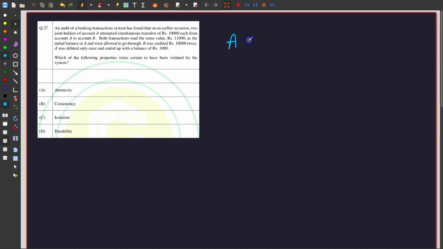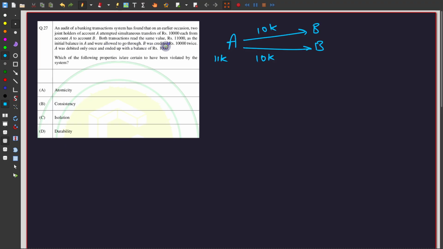They are trying to send, in parallel, an amount to B, each of 10k. Both transactions read the same value of 11k as the initial balance of A. So the initial balance of A was 11,000. Both of the joint account holders thought that they had 10,000 and they sent it. And what happened was, it was allowed.